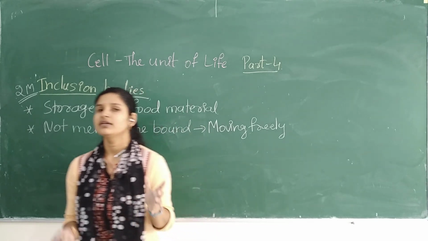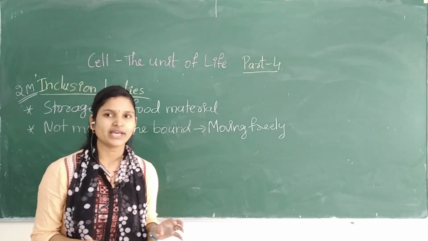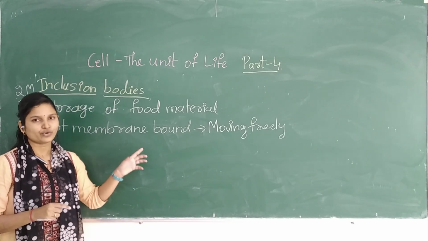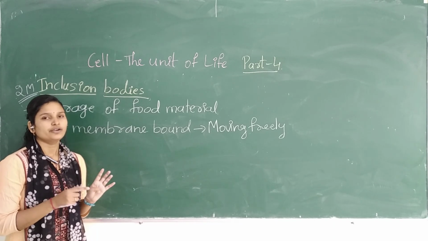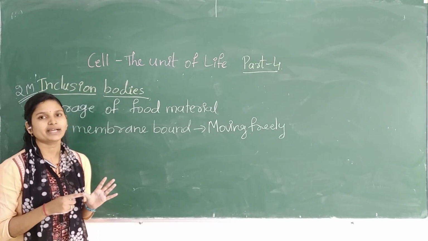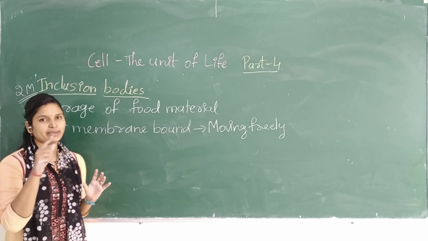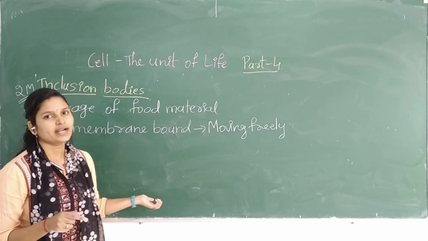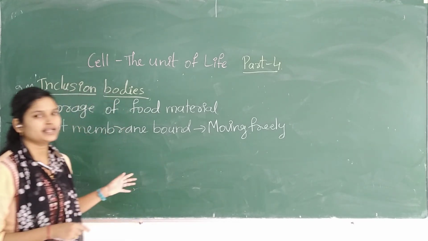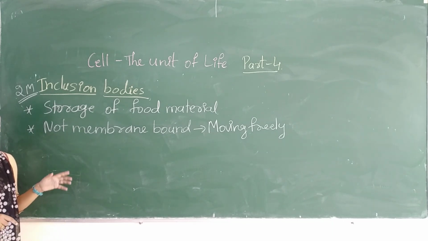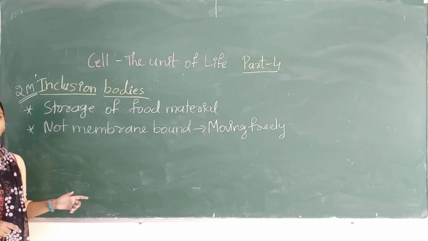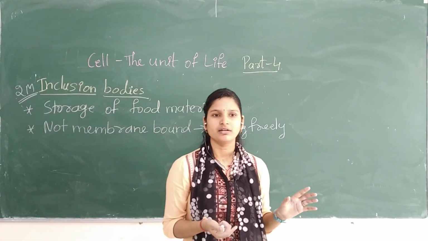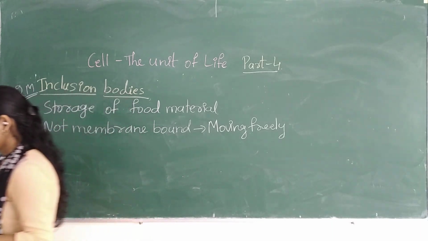Remember, they may ask about the difference between prokaryotes and eukaryotes, or they may directly ask about the prokaryotic structure. They may ask you to draw and explain a typical prokaryotic cell. Then you should be able to write all the important points which I have told you. For 5 marks it may be asked. So remember these points, and in further classes I will be dealing with the eukaryotes.